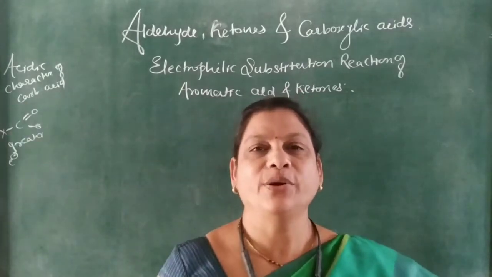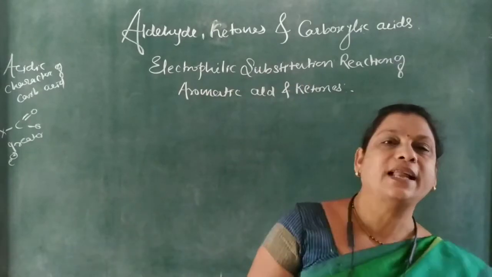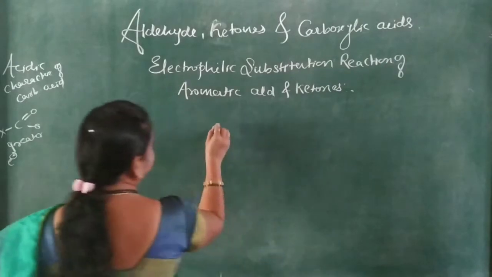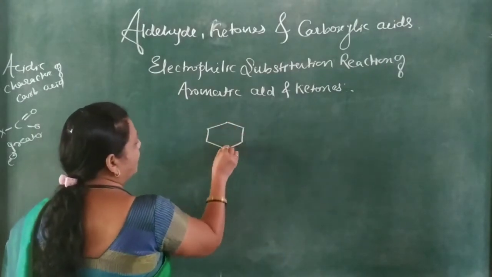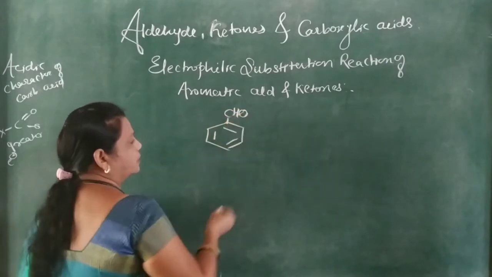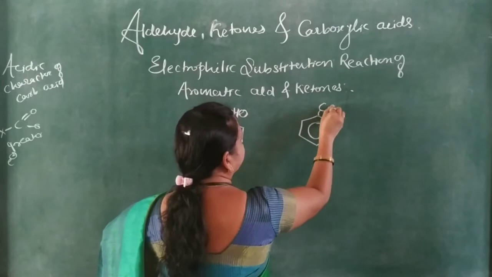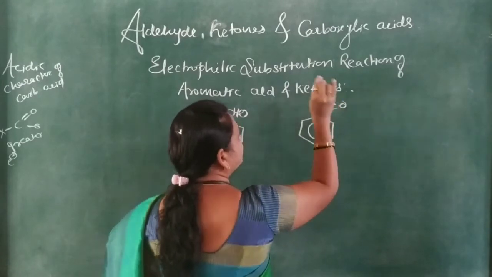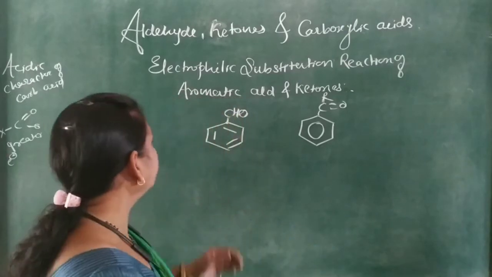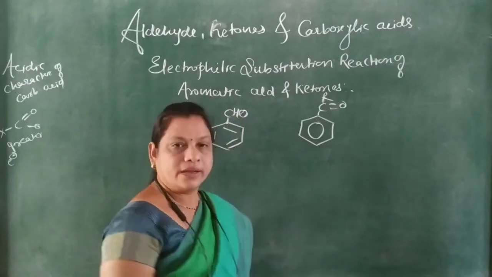Students, in this video we will discuss the electrophilic substitution reactions in aromatic aldehydes and ketones. The aromatic aldehydes and ketones are written as follows: here is the benzene ring and this is CHO. And here again the benzene ring, then C double bond O, and this is R. R may be aliphatic or aromatic. So these two are the aromatic aldehydes and ketones.